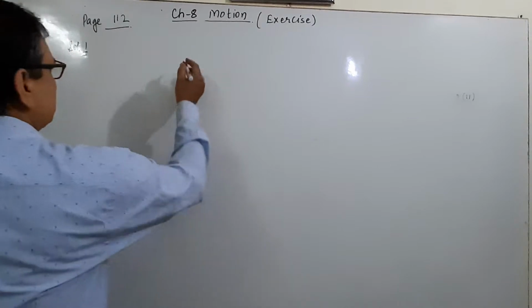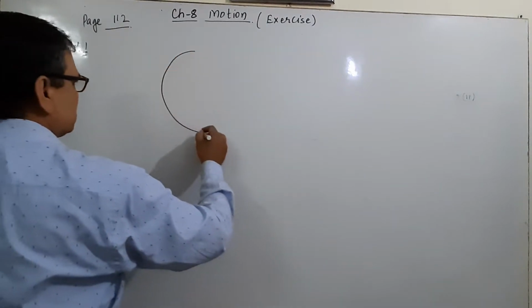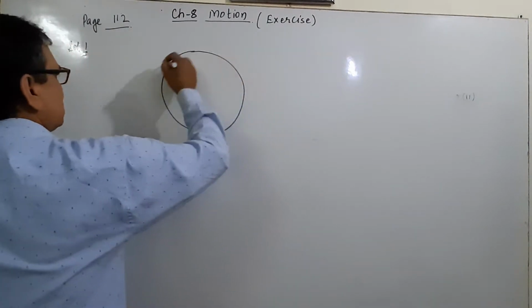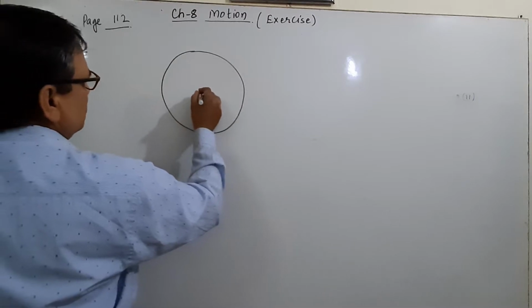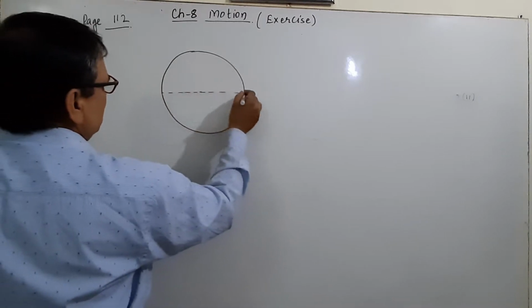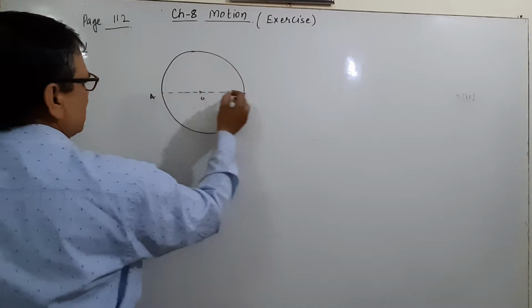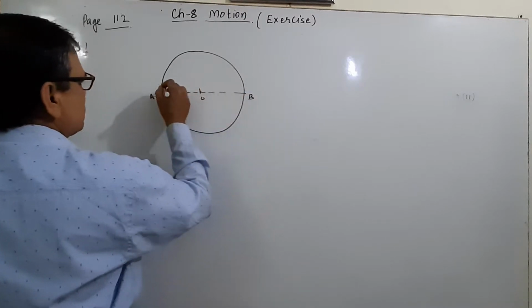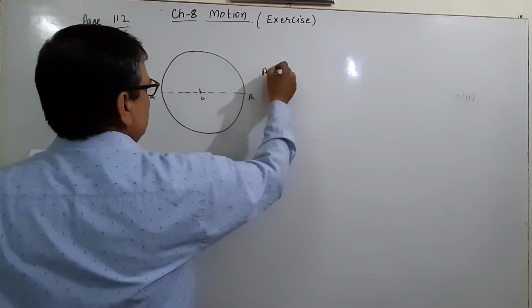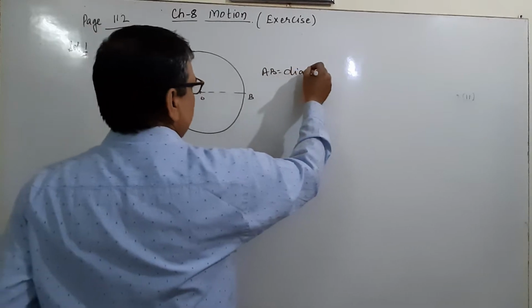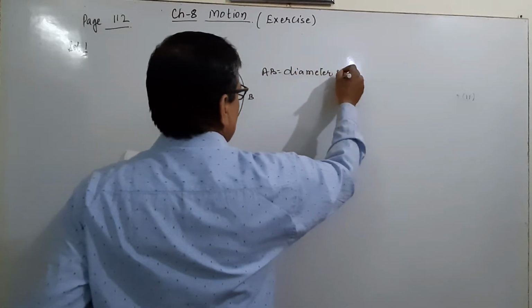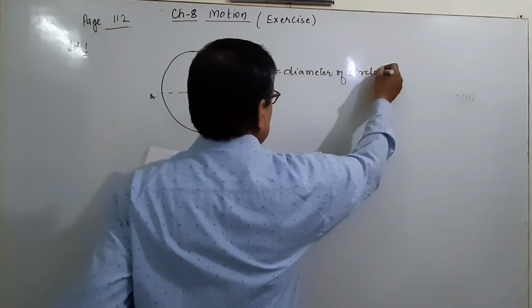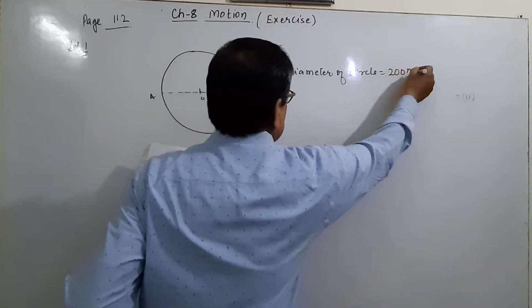It means this circle whose diameter is 200. AB is the diameter of the circle, equal to 200 meter.